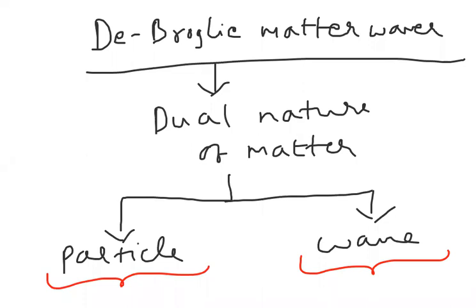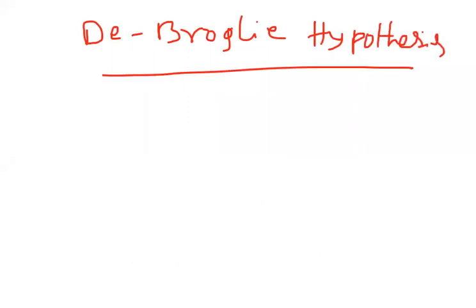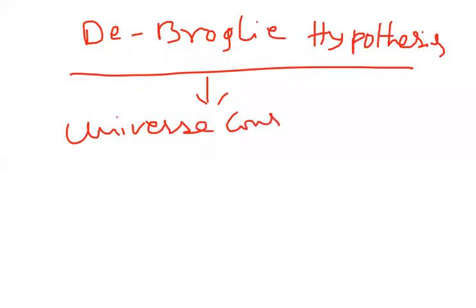Because of this, we use the name de Broglie hypothesis. What does the de Broglie hypothesis say? It is a very important theory. It says that the total universe, if you observe, consists of what?